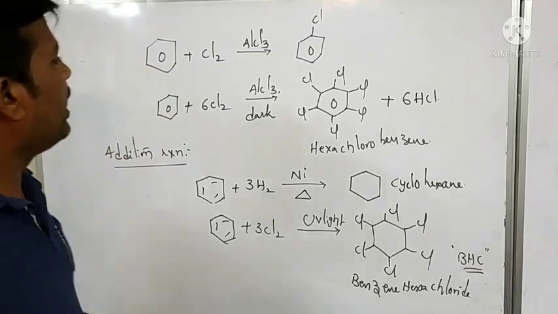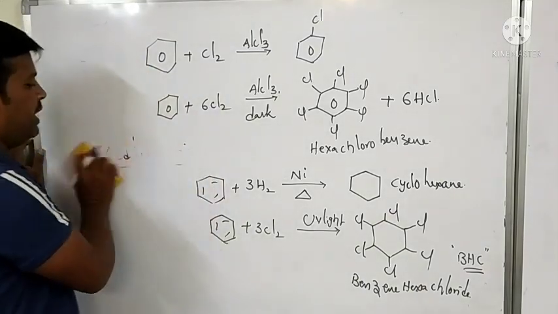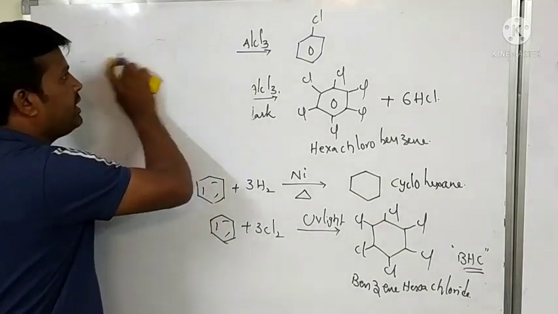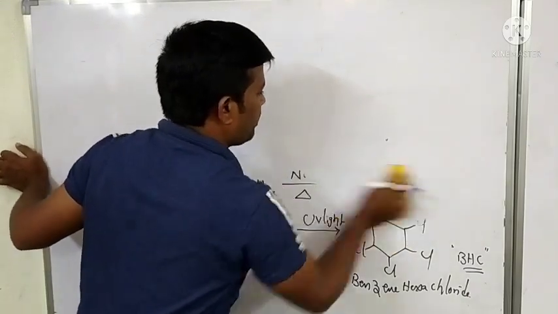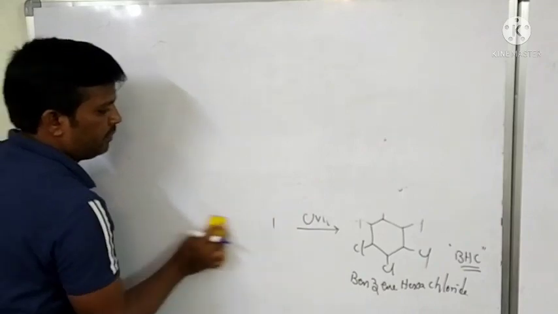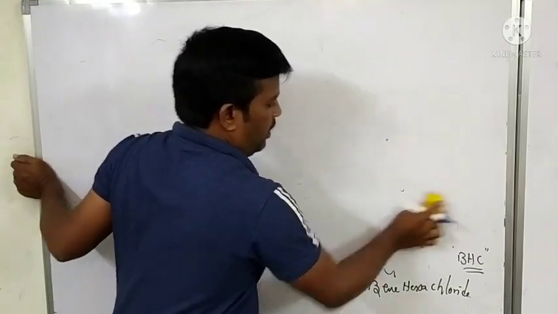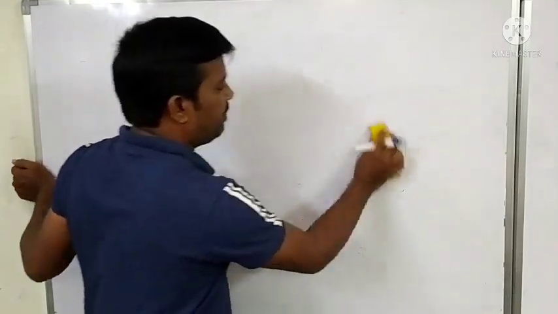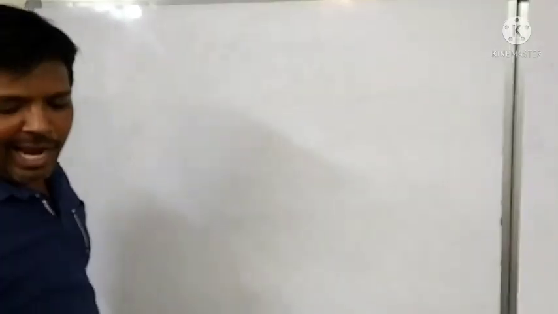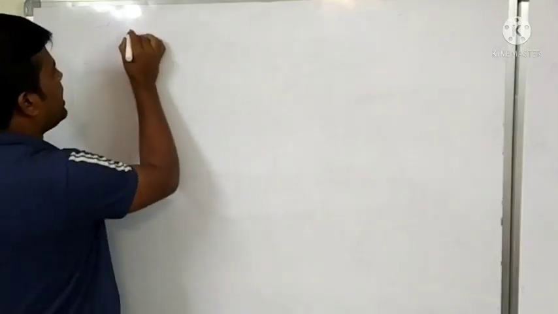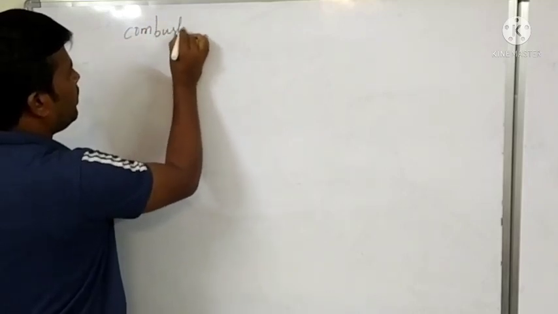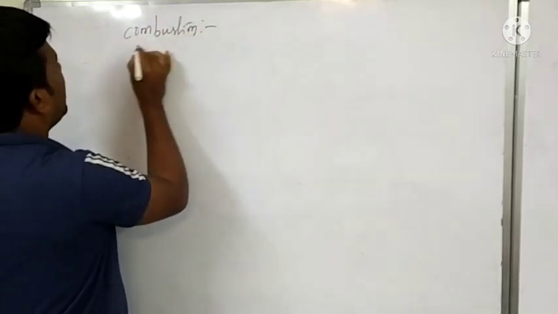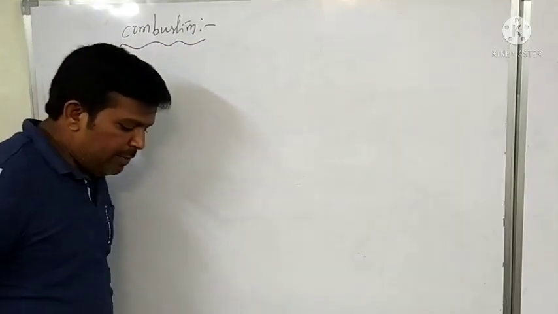Then we go for the oxidation reaction of benzene. Oxidation is nothing but a combustion reaction. What is meant by combustion?